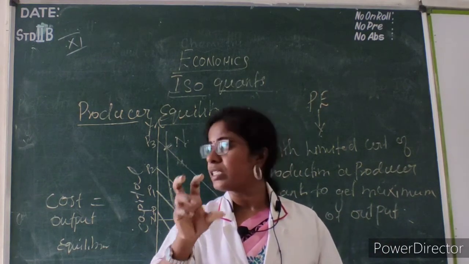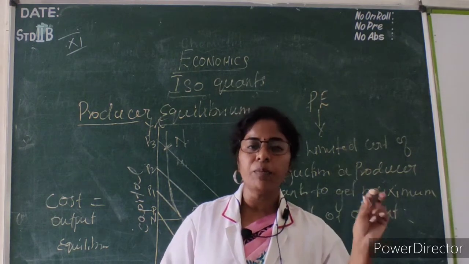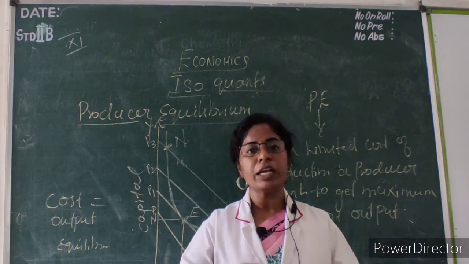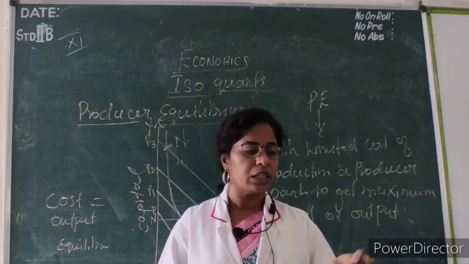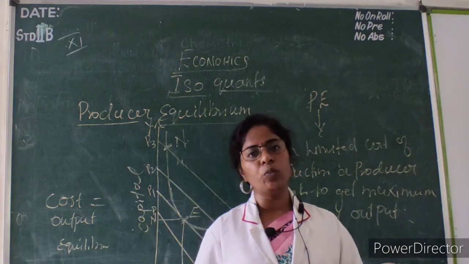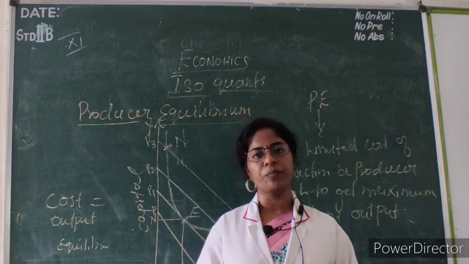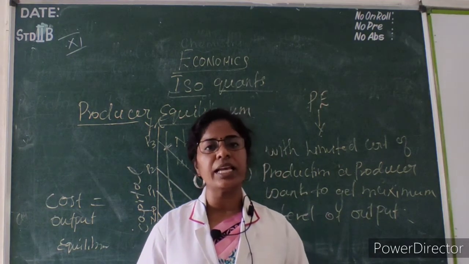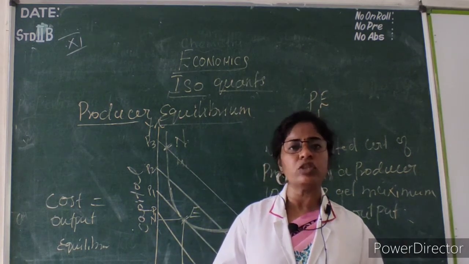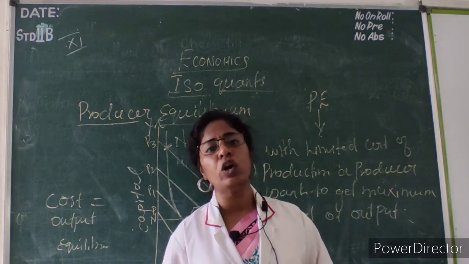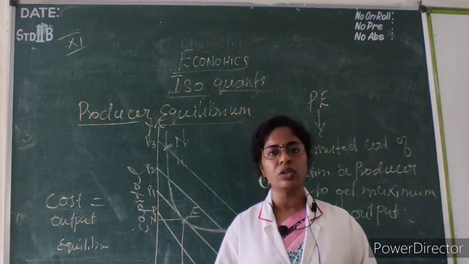Then constant returns means, if I increase input by 10%, my output also will be 10%. It is equal, constant. So this is called constant returns to scale. Third stage is diminishing returns to scale. If we increase input by 10%, the output will be below 10%. So this is called diminishing returns to scale.